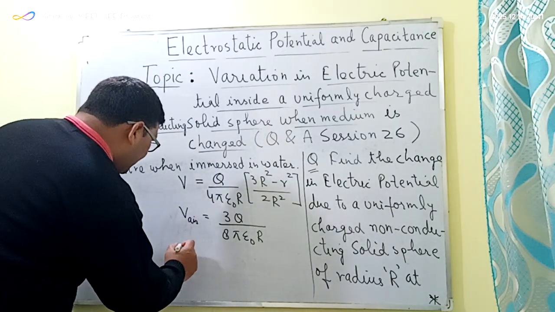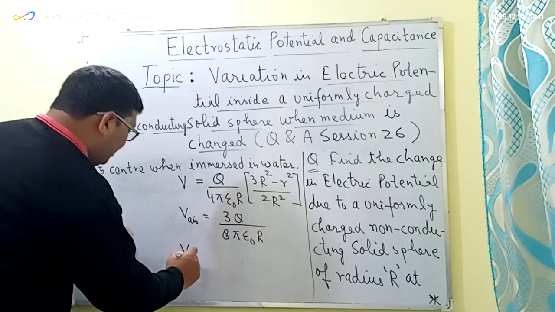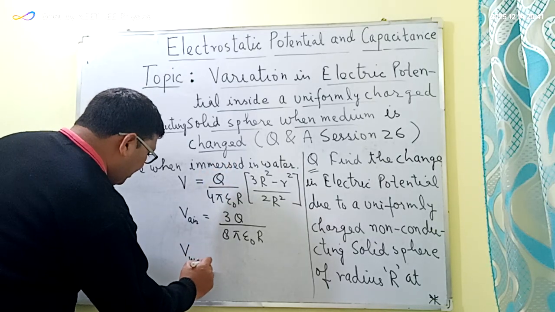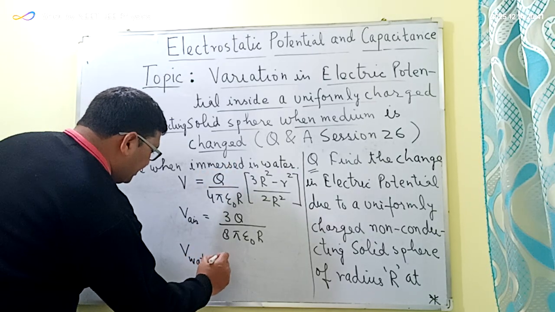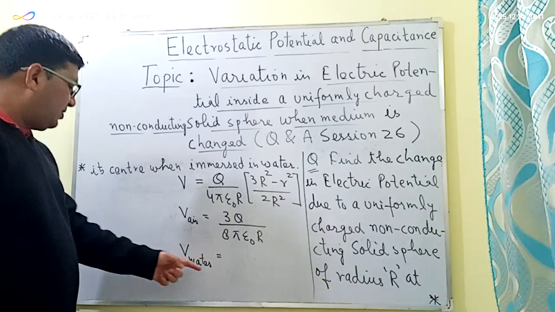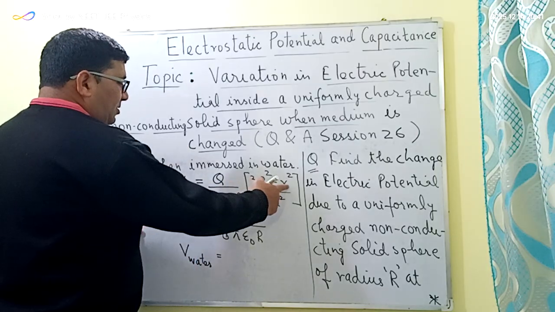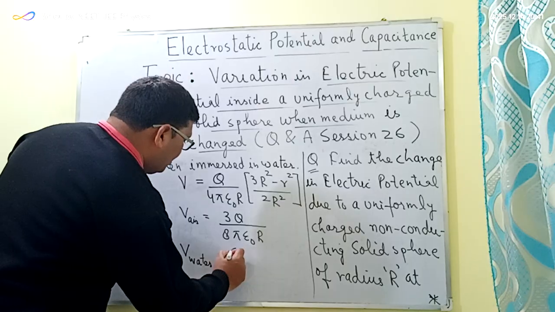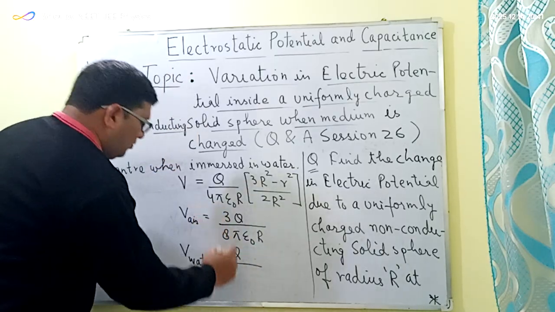When the medium is water, let us designate the potential at the center as V water. This is equal to Q divided by 4 pi.